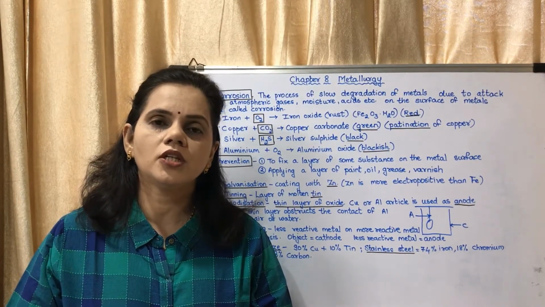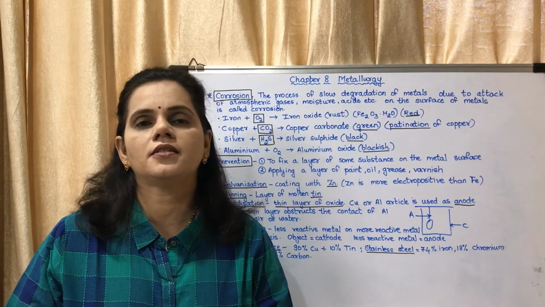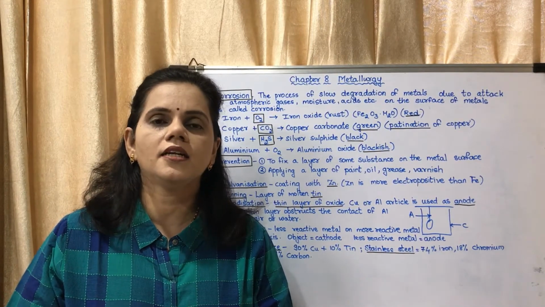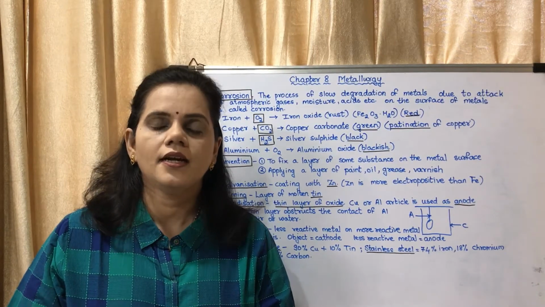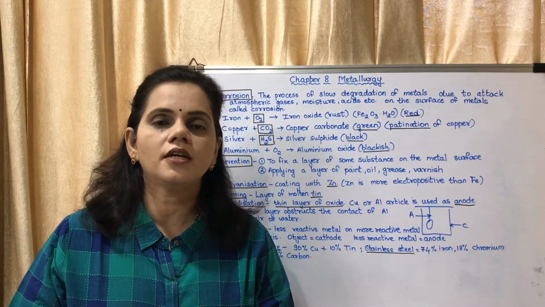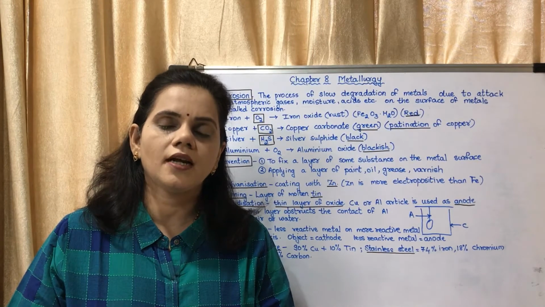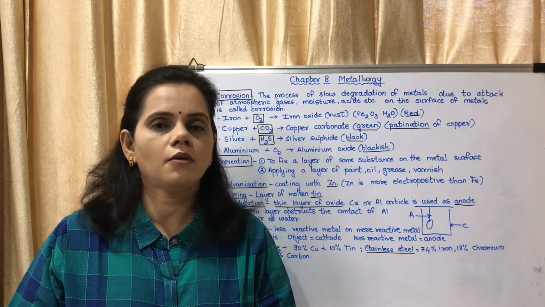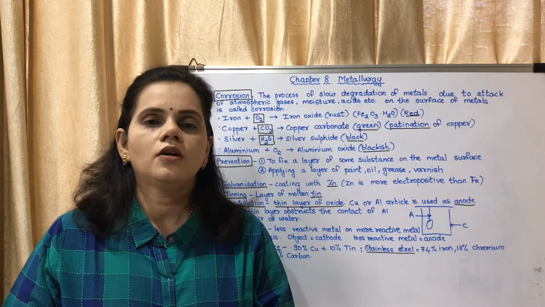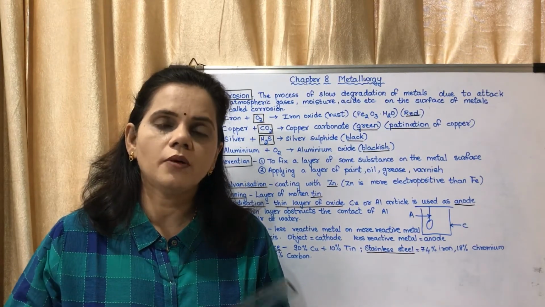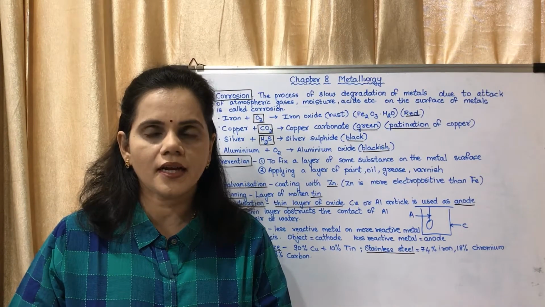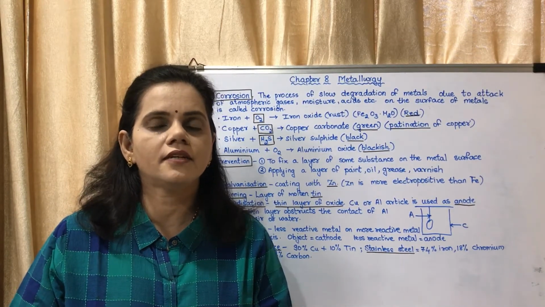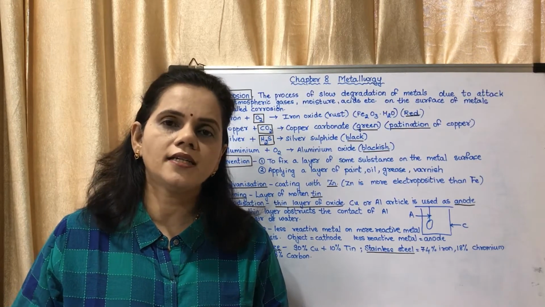Okay. Now what is corrosion? You have been learning this since your earlier classes. Corrosion is rusting. In short, it is called rusting. Rusting is a chemical reaction in which a particular metal reacts with some gas or other compound in the atmosphere to form a coating on that metal which could be destructive to that metal. That is called corrosion.